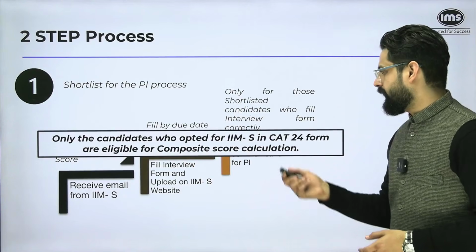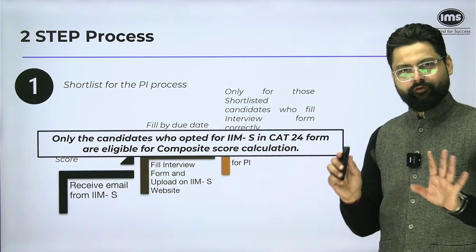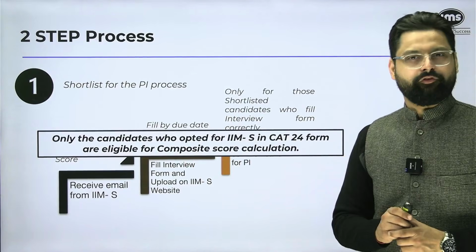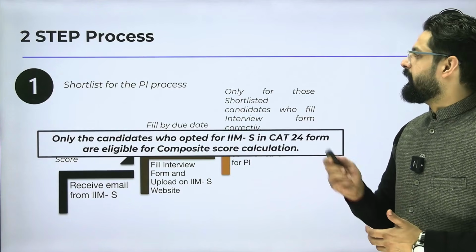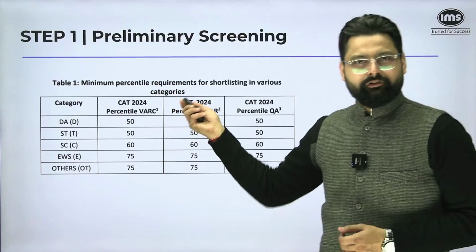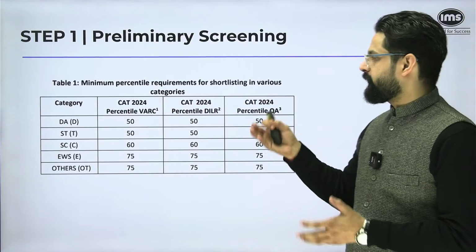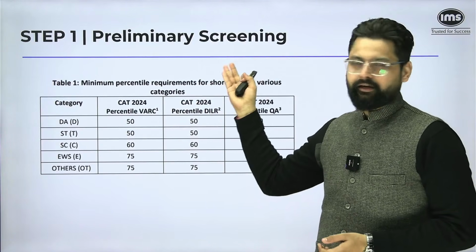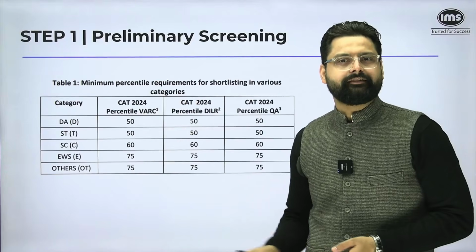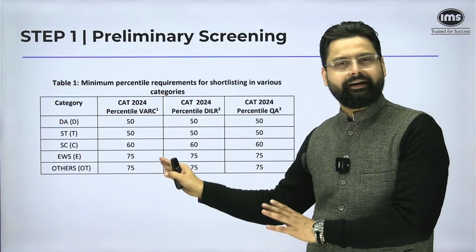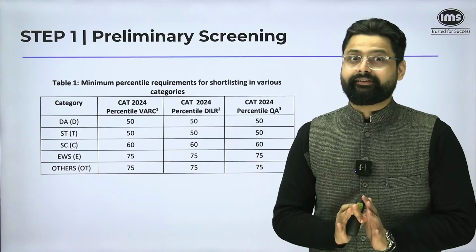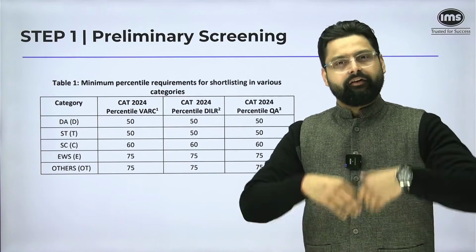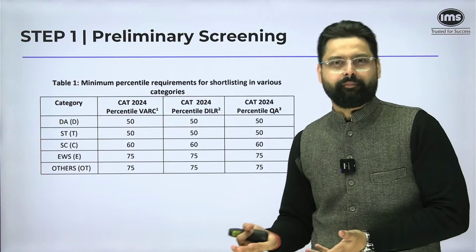Of course, it is a given that the candidates who opted for IIM Shillong and CAT 24 are the only candidates who are eligible for the composite score calculation. So there is first thing, which is the minimum percentile requirement for the preliminary screening, which means if you are in any of these categories and you meet this criteria, then you are eligible for consideration. Consideration only. Whether you will get the PI call or not will depend on your composite score.